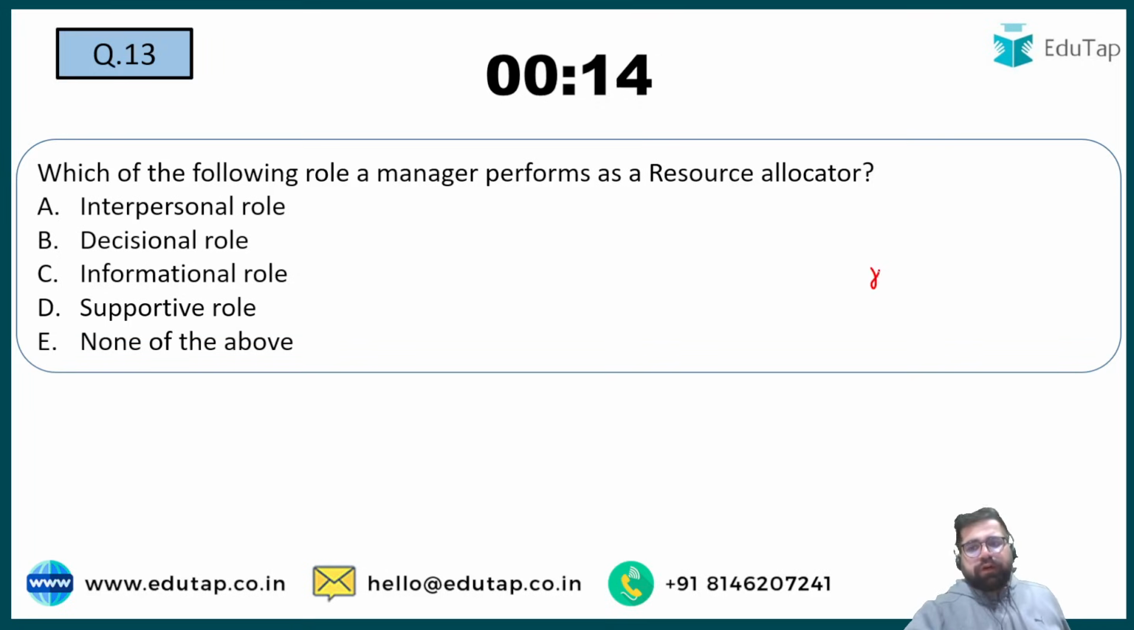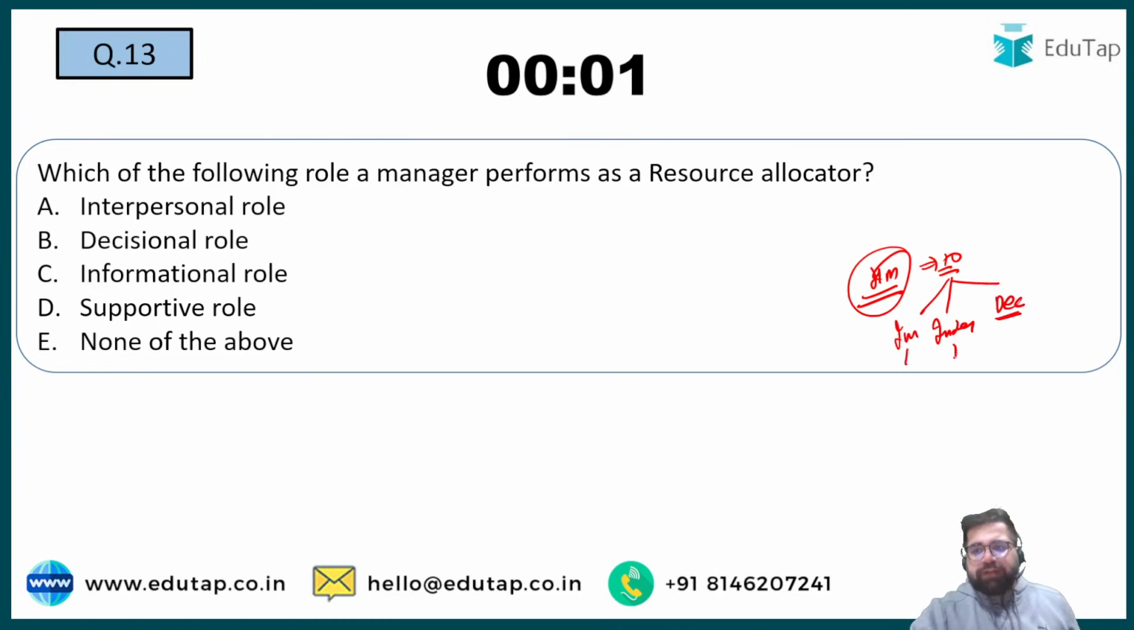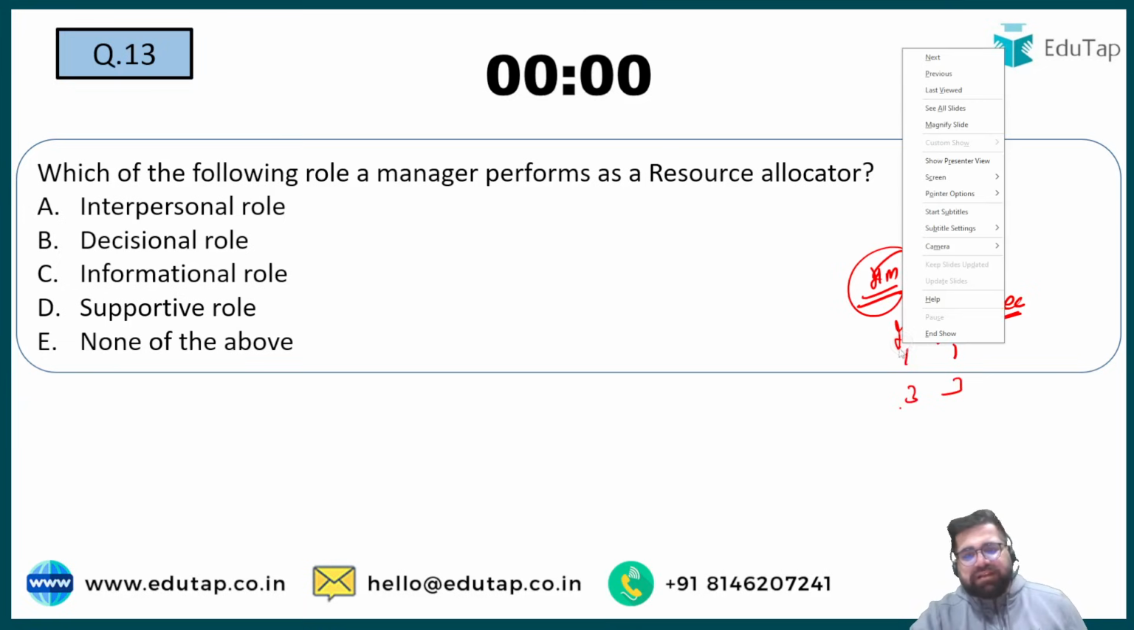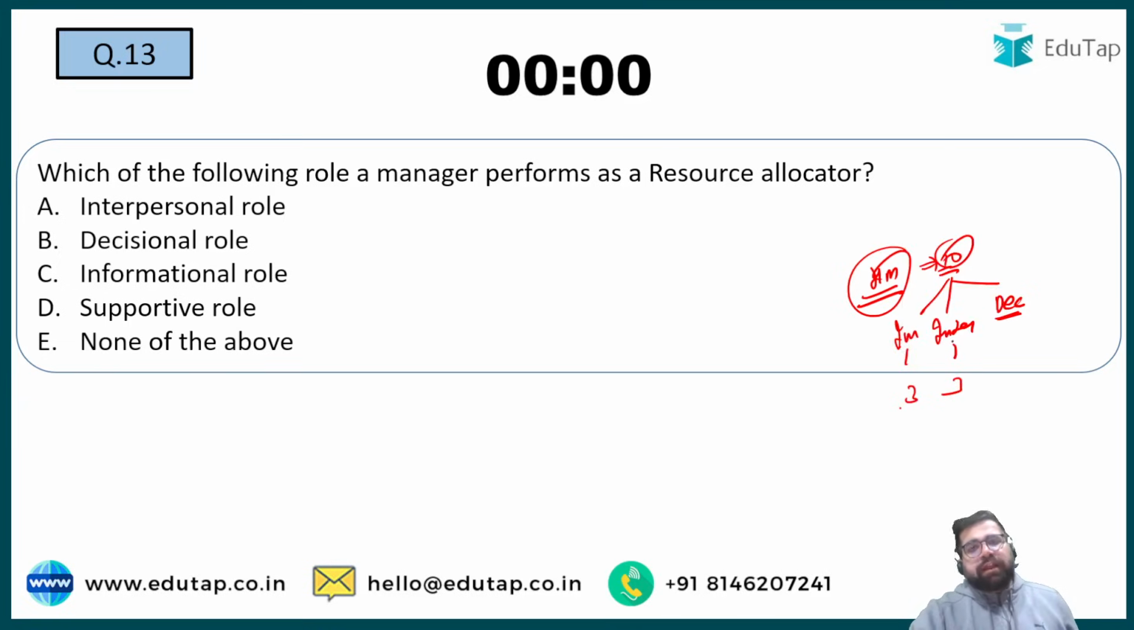So we all know the roles of Henry Mintzberg. Henry Mintzberg has given you 10 different roles of a manager divided into 3 categories. So you have informational, you have interpersonal and decisional, right? Both informational and interpersonal have 3 each. A total of 10 roles were there, right? So 3 are under interpersonal, 3 are under informational also. In decisional you have 4. So 4 plus 3 is 7, 7 plus 3 is 10.